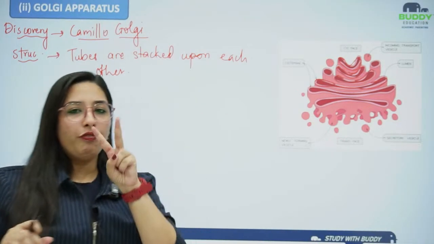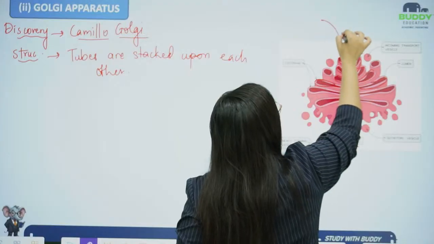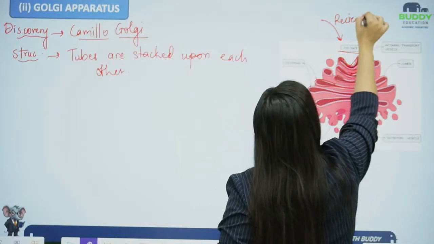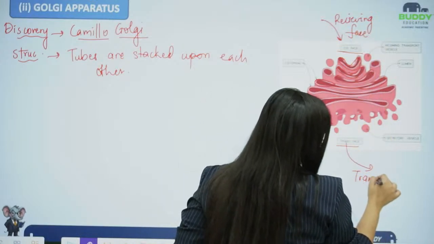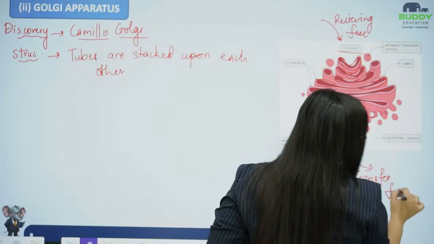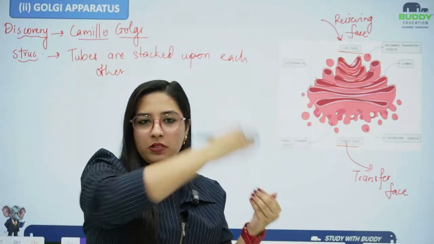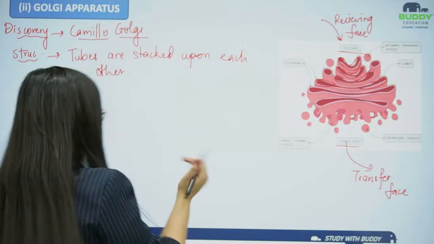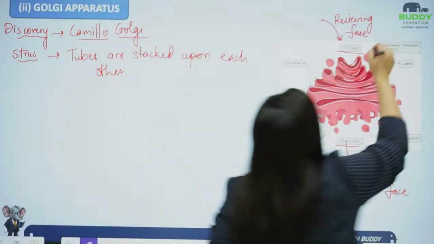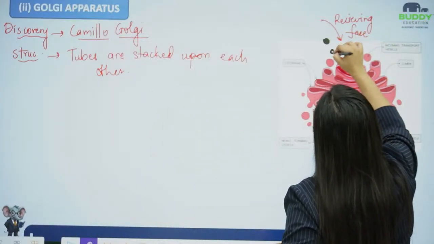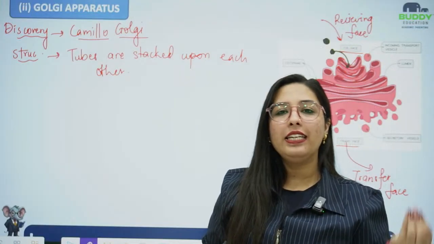Now this Golgi body has two phases, that is the cis phase and the trans phase. Basically, the cis phase is the receiving phase or the receiving end, and the trans phase is the transfer phase, which will transfer the packed material or the packed particles from this surface. So let's say this is my protein molecule, and this protein molecule is entering into the cis phase.